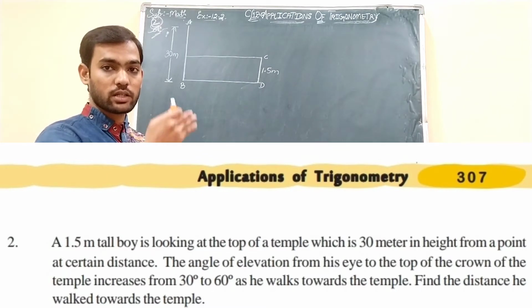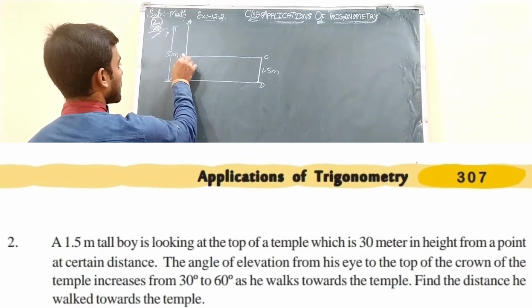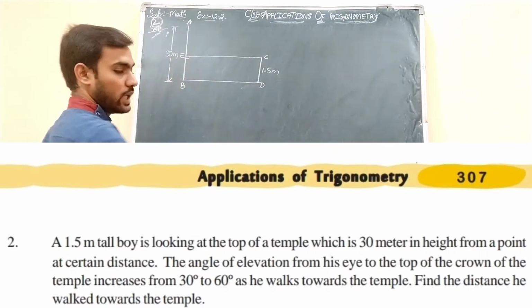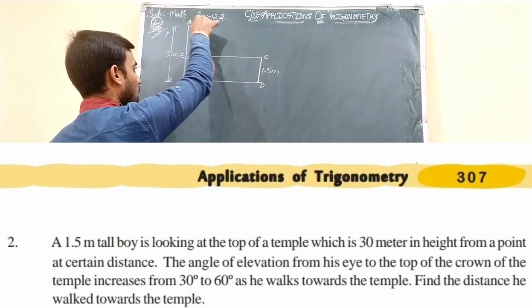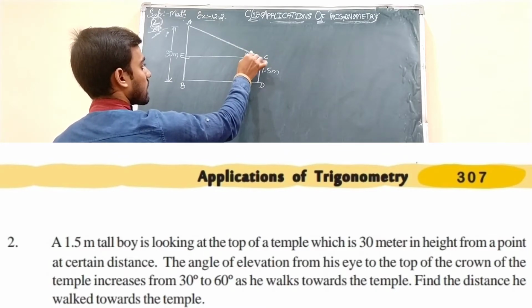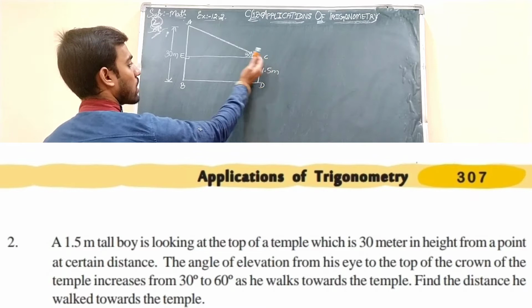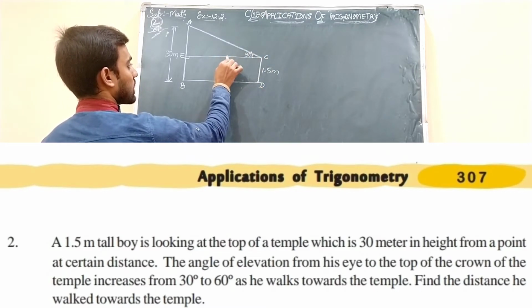After drawing that horizontal only, you can take the angles. Let us take this as E. CE we have drawn, which is perpendicular to AB. Now the angle of elevation to the top of the temple was 30 degrees, and then this boy walked towards the temple a certain distance. Let us take this as F.